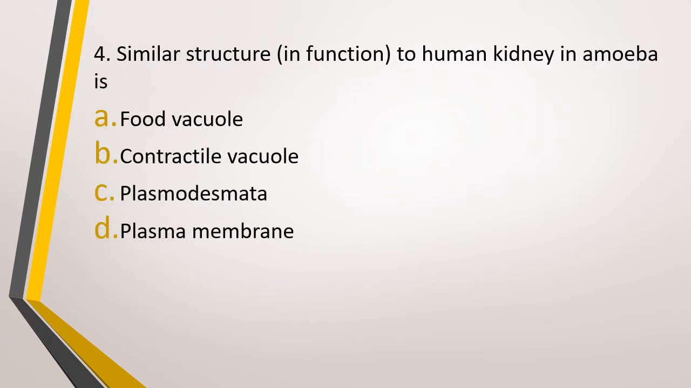Question number 4. Similar structure in function to human kidney in amoeba is option A, food vacuole, option B, contractile vacuole, option C, plasmodesmata, or option D, plasma membrane. Similar structure in function to human kidney in amoeba is. The correct answer is option B, contractile vacuole. Contractile vacuole has the same function as that of human kidney. And what is that? Elimination of waste products.